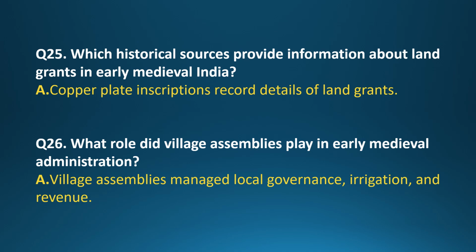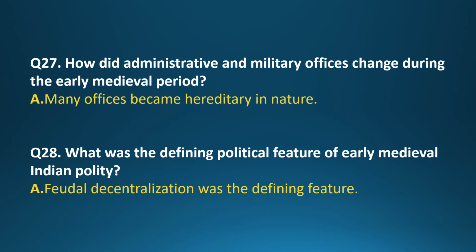Village assemblies managed local governance, irrigation, and revenue. Question 27. How did administrative and military offices change during the early medieval period? Answer. Many offices became hereditary in nature.